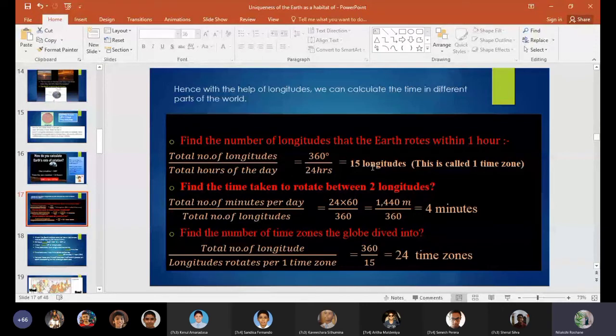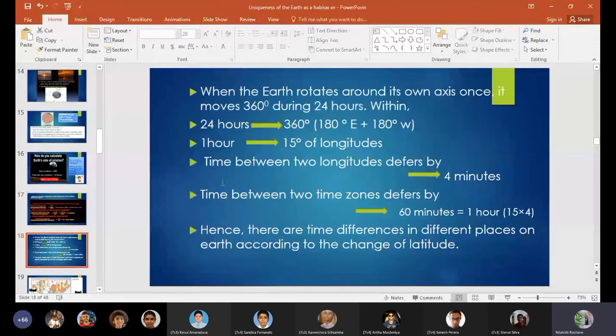So in brief, you can say that 24 hours is equal to 360 degrees longitude. This 360 degrees forms 180 degrees east and 180 degrees west. So altogether it's 360, and 1 hour is equal to 15 longitudes. So within 1 hour it travels 15 longitudes, and the time between two longitudes differs by 4 minutes. This part also you need to remember.